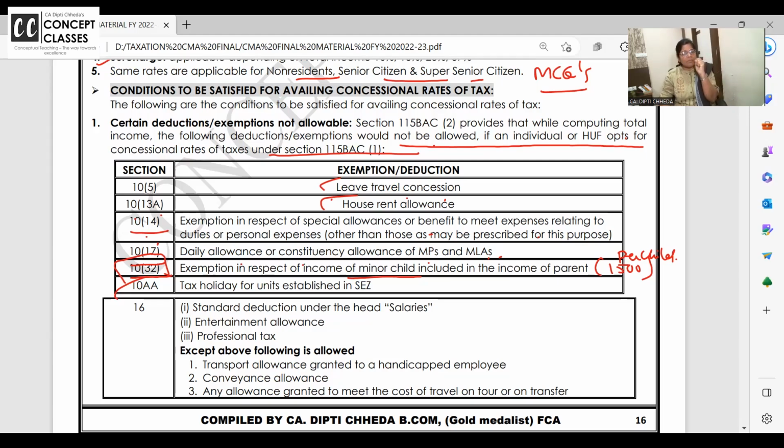I know it is very simple for me to read and explain this chapter. For you to understand it is simple, dear students, but you will have to repeat this list so that in exam you remember. If it is normal salary, we give HRA, leave travel allowance, and all of them. But if it is this, these exemptions are not allowed.